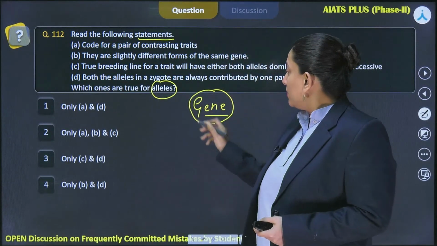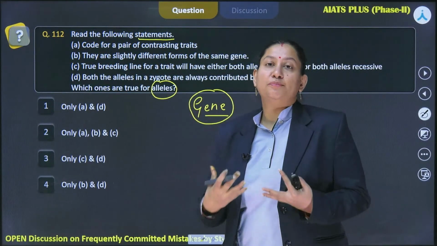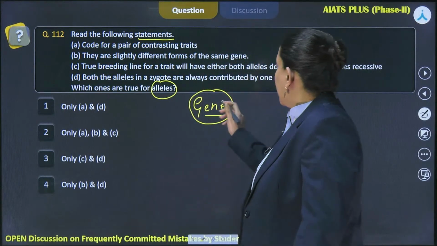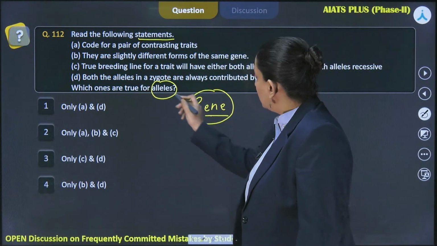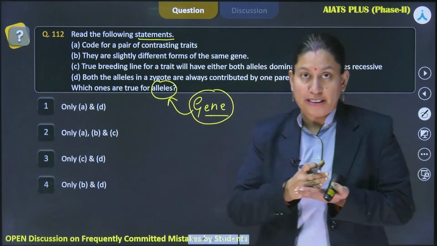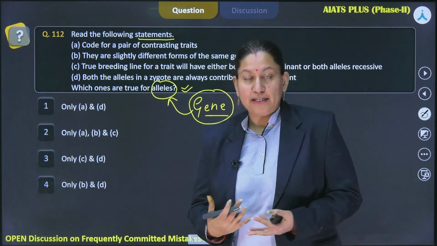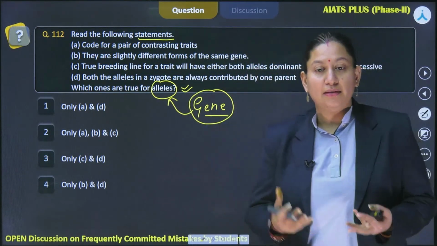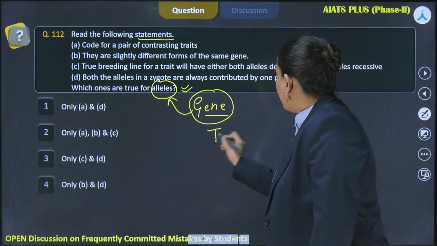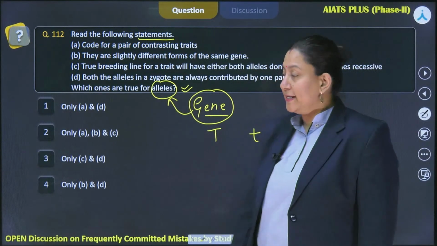So when we talk about this gene term, it's a broad term which is basically expressing a character, right? Now, the detailed term or different forms of a same gene would be considered as allele. Like for example, if we consider that there is a gene named T, right? So if I'm writing capital T or small t, these will be the alleles, right?